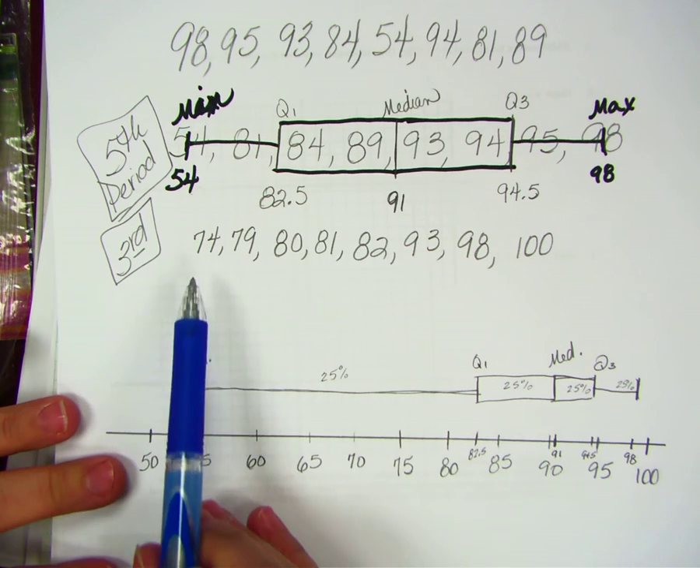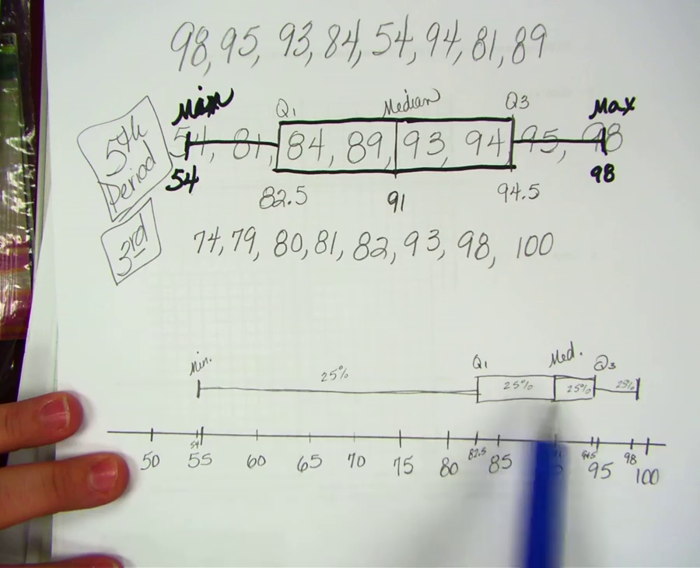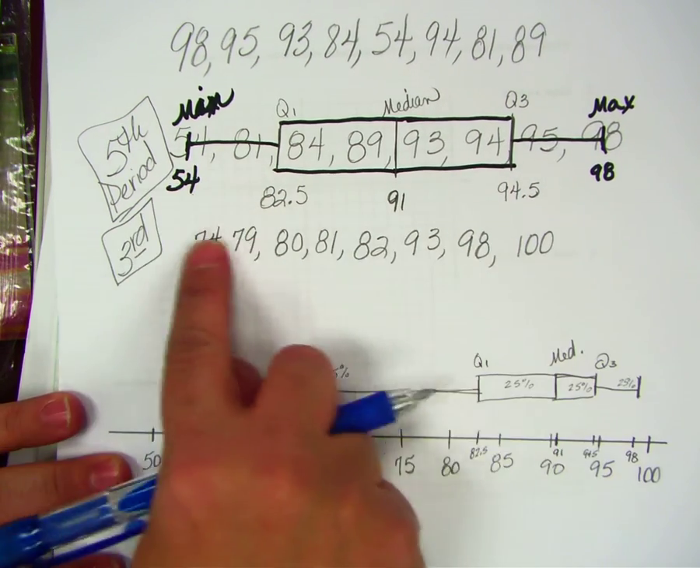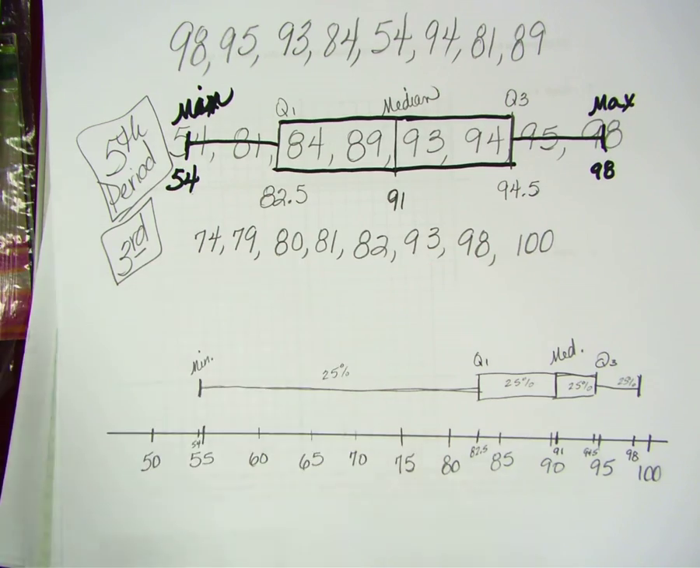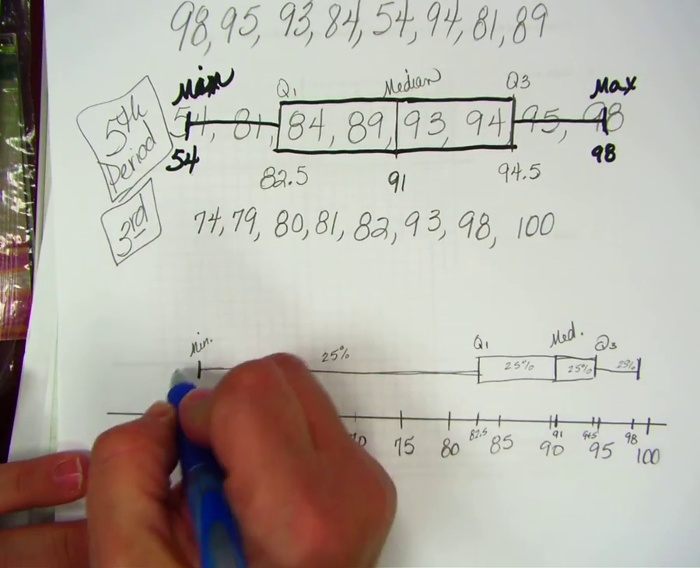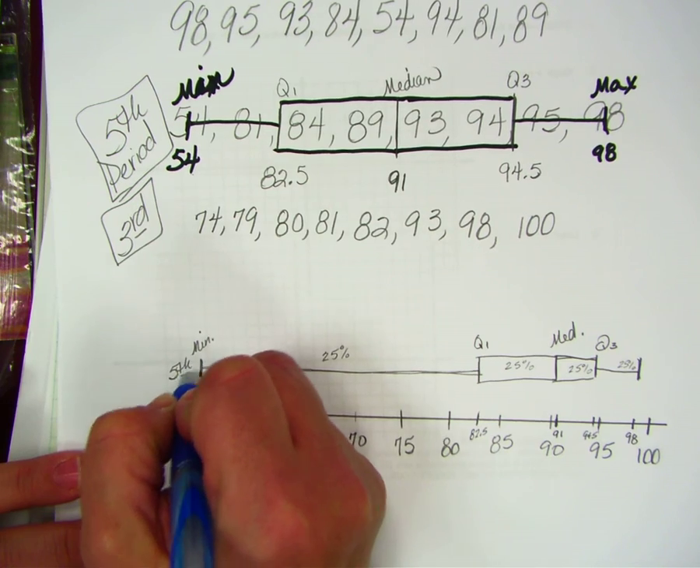Okay, so we're going to take this data and make a box and whisker plot, and then we're going to compare. Because I can read these numbers and I can read these numbers, but to really see how they compare, it's going to help to put them in a box and whisker plot. So this was fifth period. Now we're going to do third.